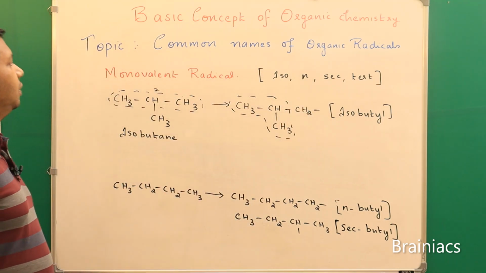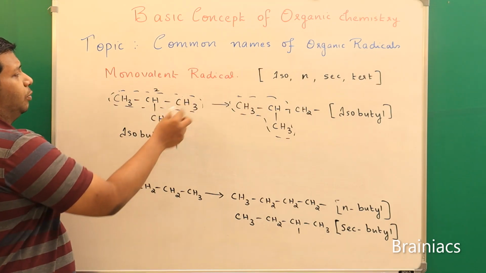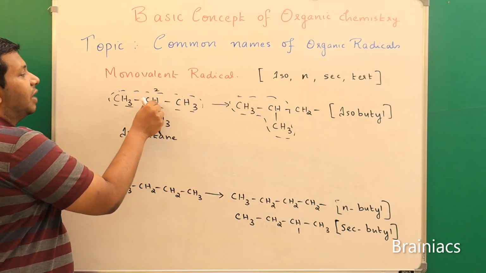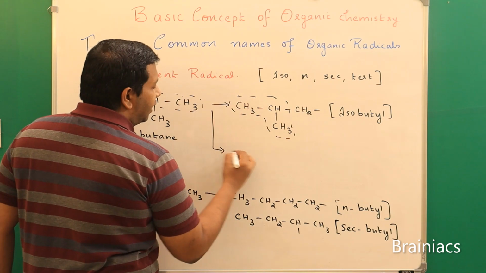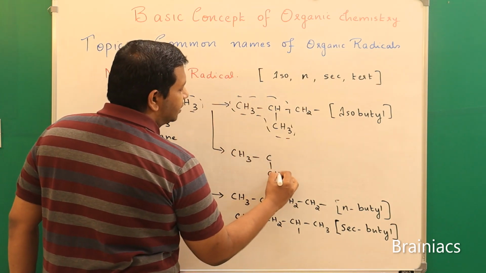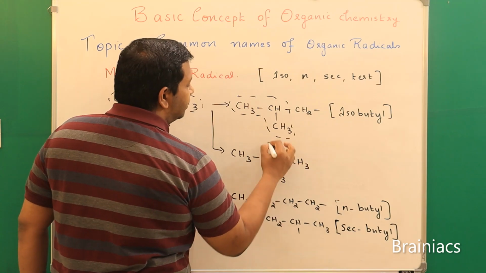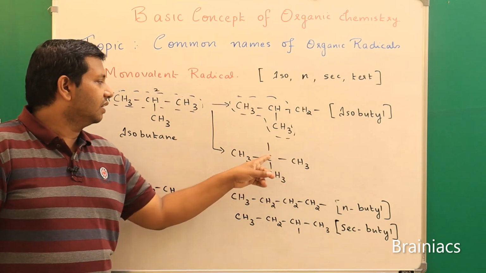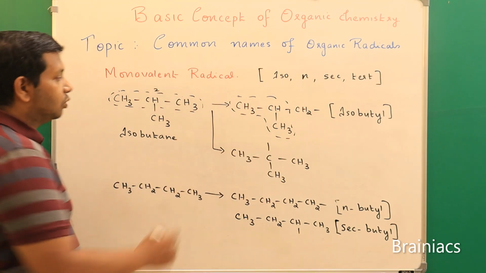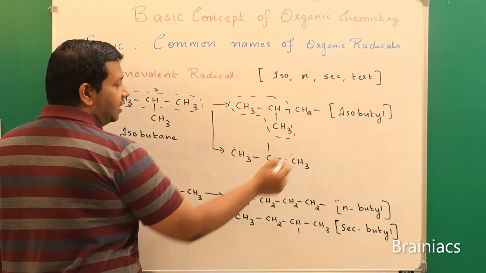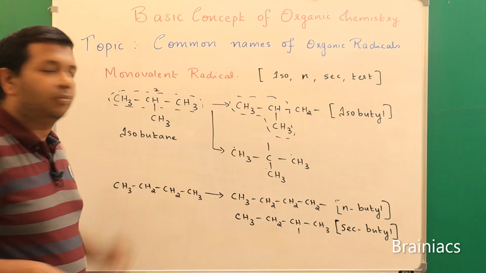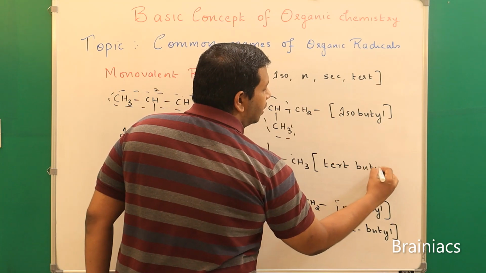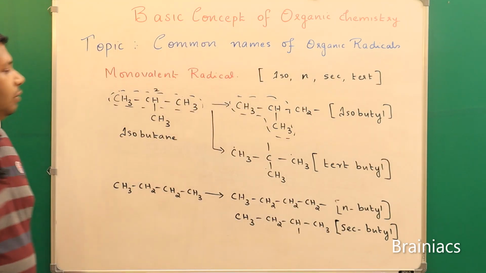And what is the other possibility? From here I have tried to remove. If I remove from here or here or here, you will get this species only. Or you can remove from this central carbon atom also, right? So what is that? I can say CH3, C, CH3 and CH3, this one. So what is the name of this compound? It is not isobutyl, because in the second carbon atom there are more than one CH3 group connected. So this carbon atom is connected to one carbon, second carbon, third carbon. Since it is connected to 3 carbon atoms, we use the term tertiary and we say this is tertiary butyl. We say tertiary butyl.